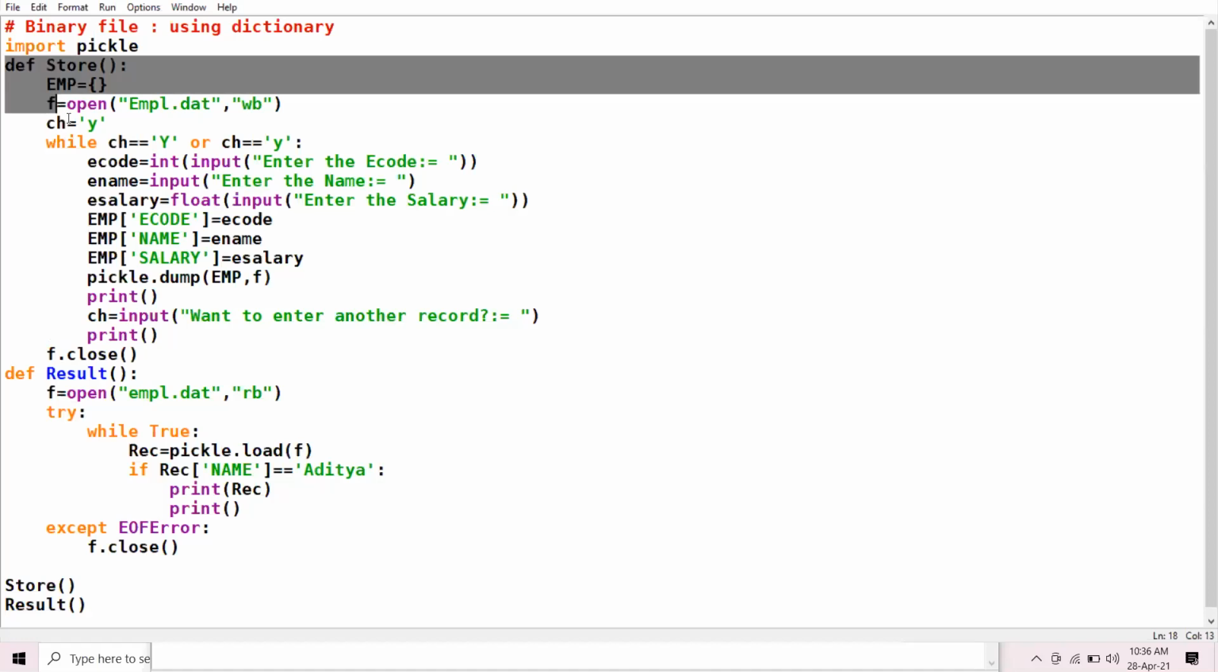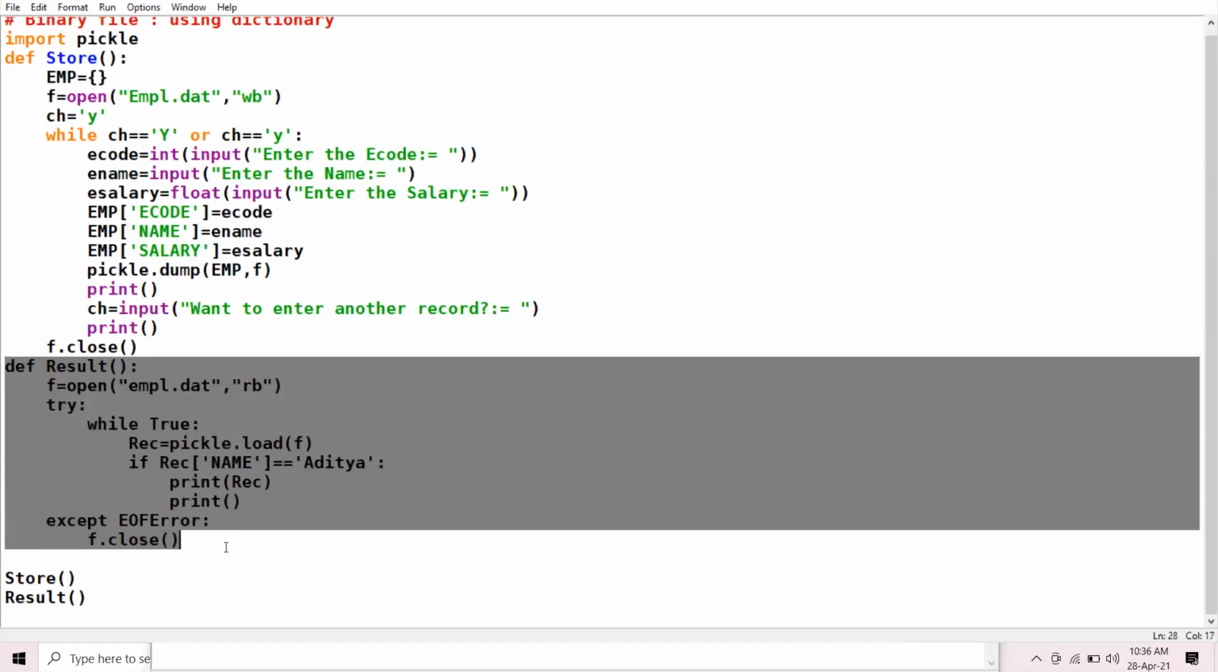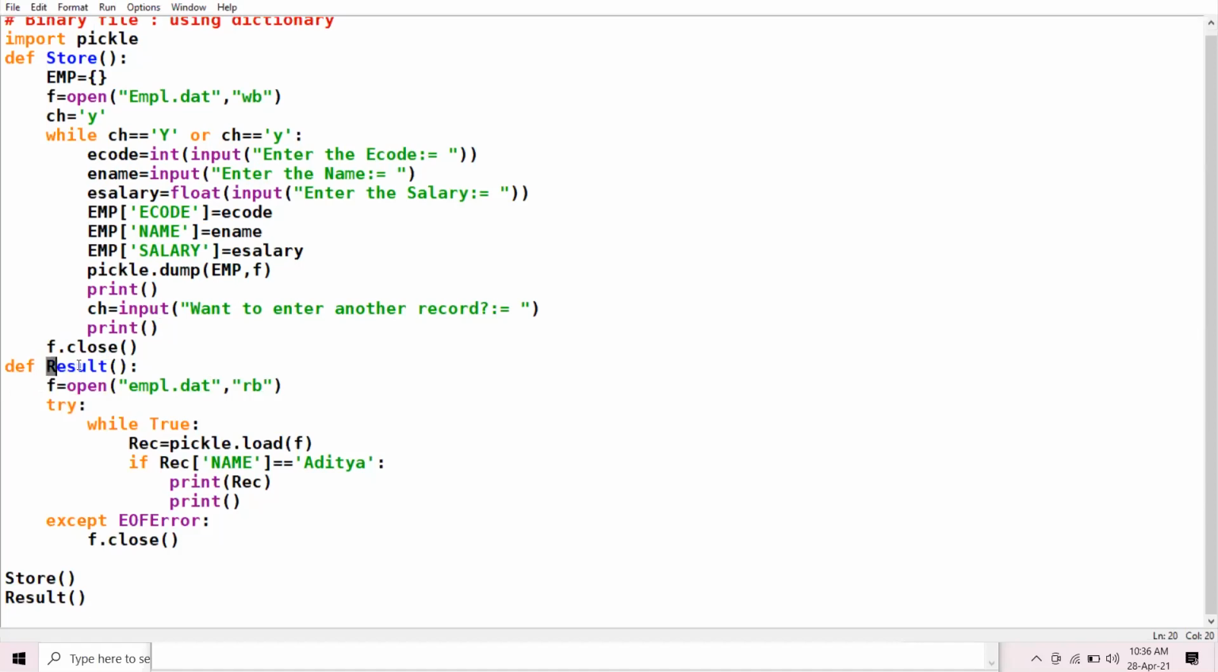This was the function to store the data of dictionary in the file. Now I create the function how to read data from the file. This time I have taken the function with the name result. Again, it is user defined function. The name of the function is result, right? Then I have opened the file empl.dat, and I have opened the file in read mode, that is the default mode, read from binary, right?